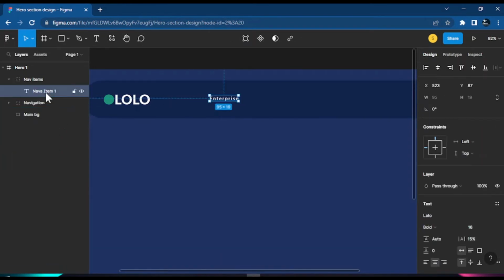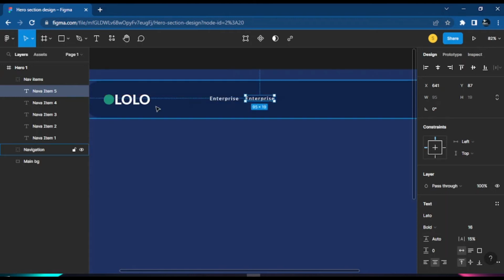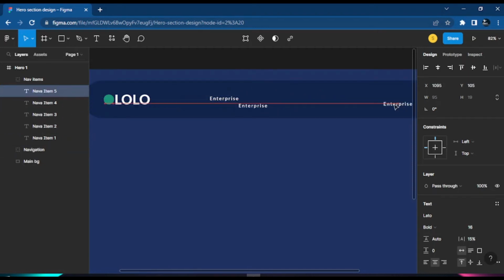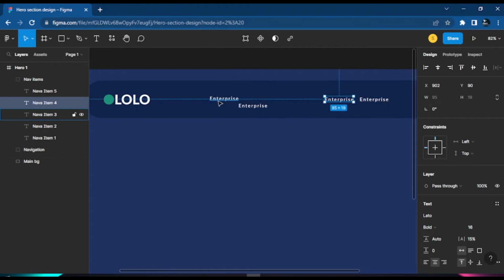So let's duplicate this again, so we have 1, 2, 3, 4, and 5. Now we have 5 here. What we want is to pull this 2 out, and pull it here. No matter where 5 is, I spread and come here a little. Then we do 4 and put that 4 next to 5. All right, and then we pull 3.